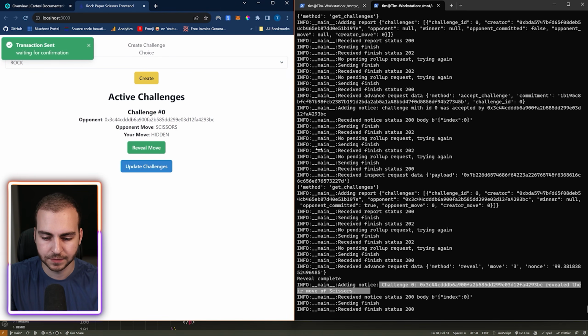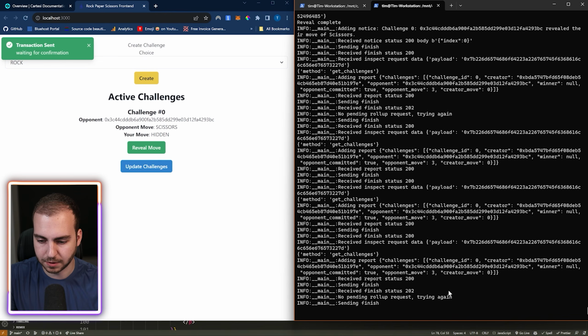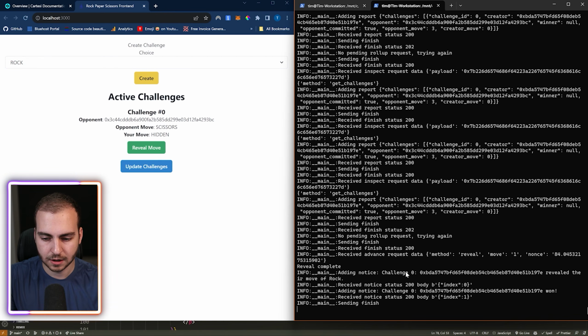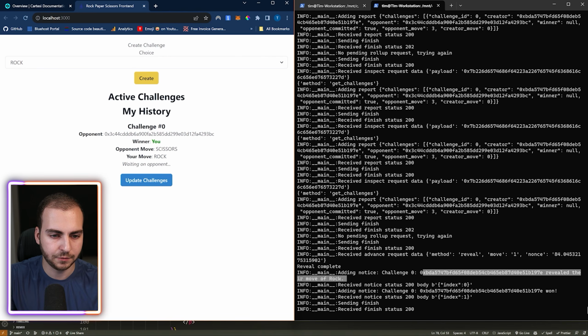So let's do that. Give this a second for it to pop up in the terminal here. Okay, so you can see it says this player has revealed their move of rock. And if we update the challenges, it says we won because we had rock, the opponent had scissors, and there you go, that is challenge 0.